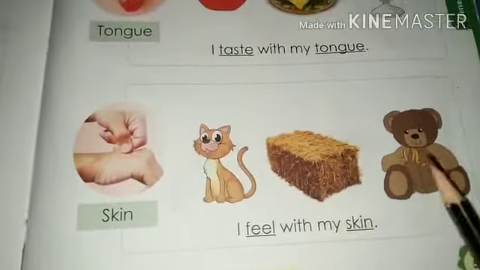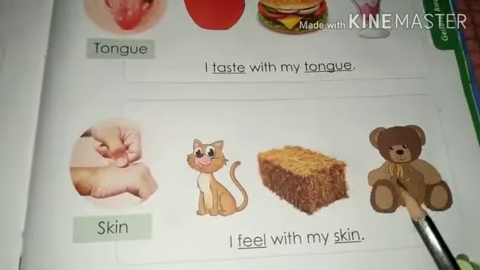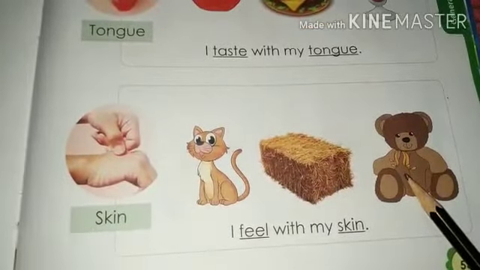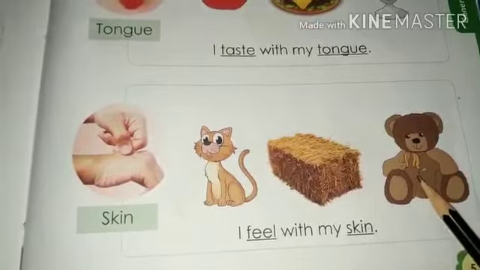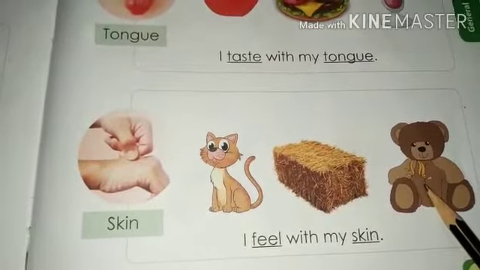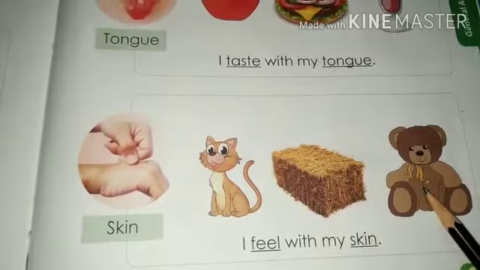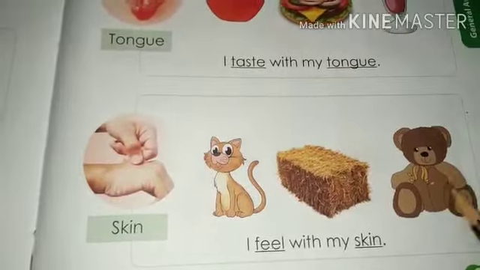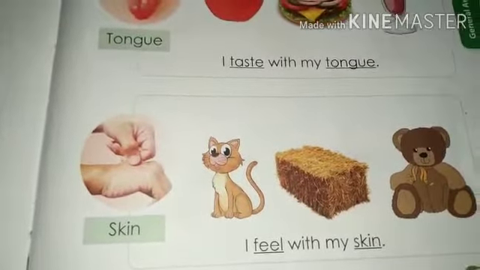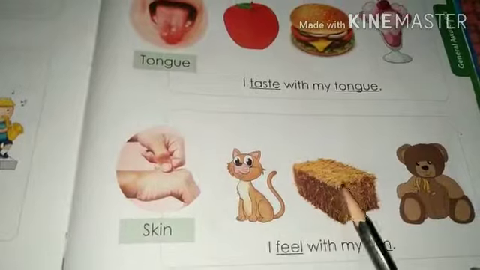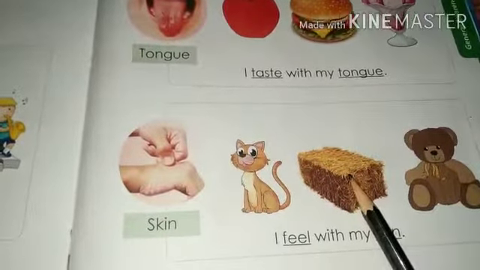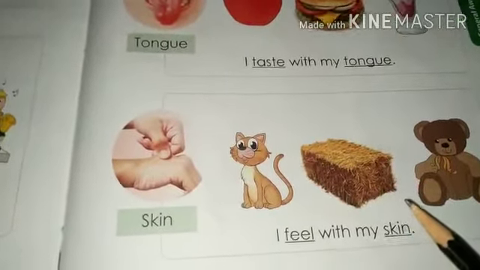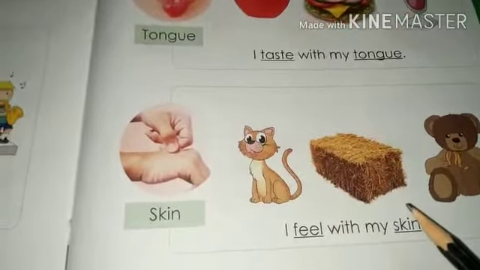If I give you a teddy bear, how can you know that this is soft or hard? You can touch the teddy bear and tell me. How do you feel it with your skin? Yes, it is soft. And the cat and a straw bunch is also soft. How do you feel it? With the help of your skin.